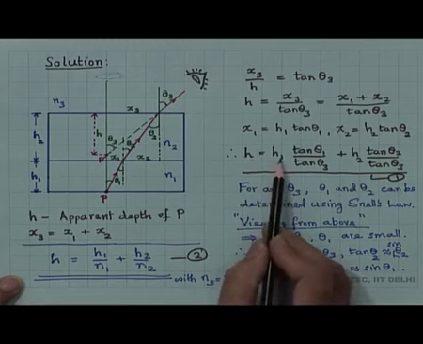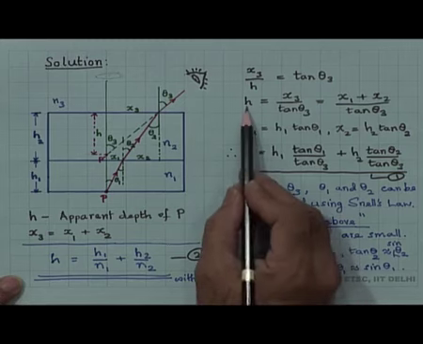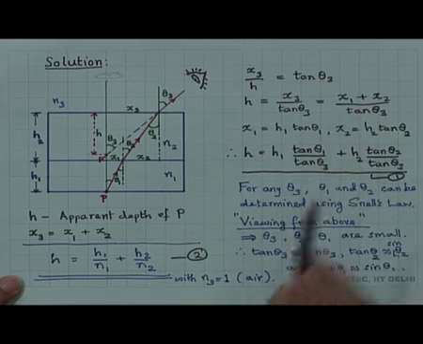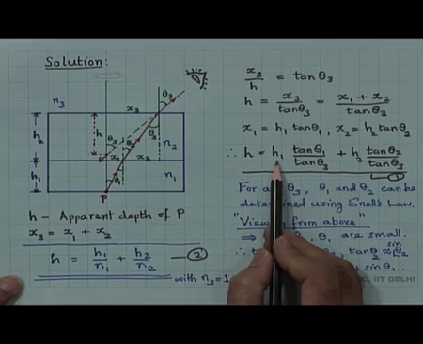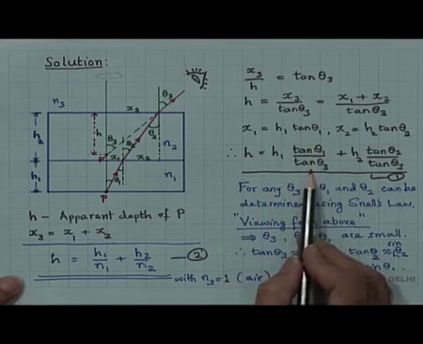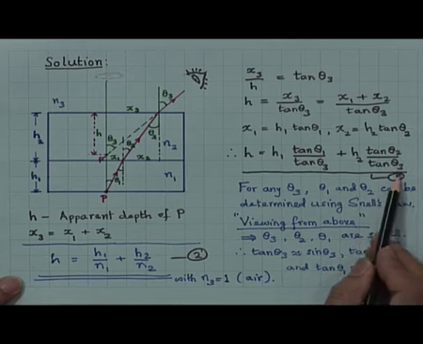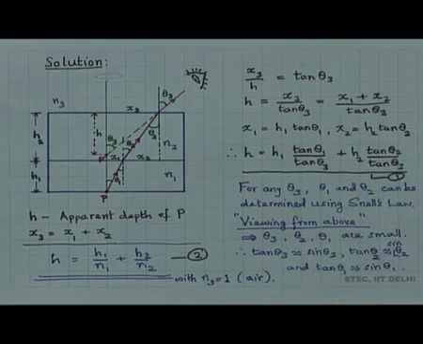Therefore, h is equal to x 1 by tan theta 3 plus x 2 by tan theta 3, that is h 1 into tan theta 1 by tan theta 3 plus h 2 into tan theta 2 by tan theta 3.